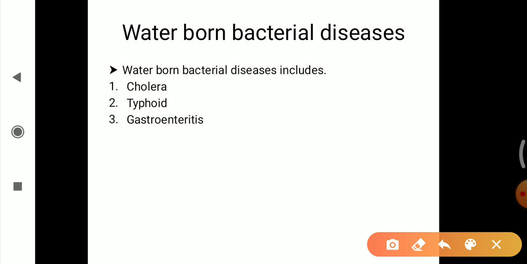First we will see waterborne bacterial disease. An illness due to infection with bacteria contaminating the water supply is known as waterborne bacterial disease. Waterborne bacterial disease includes cholera, typhoid and gastroenteritis, and we will discuss each in detail.